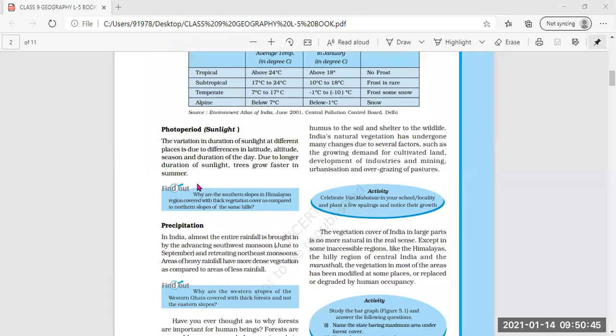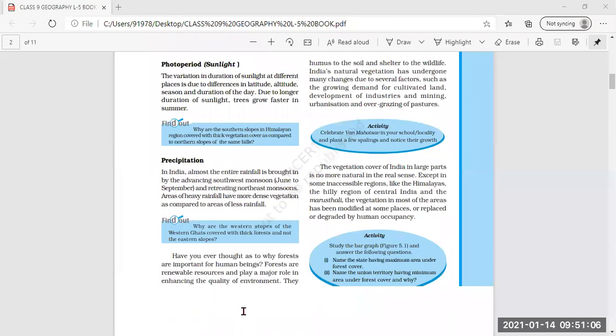It is about the rainfall, because the southern slopes here receive more rain due to the southwest monsoon winds. That is why the southern slopes in the Himalayan region are covered with thick vegetation, as rainfall is more.